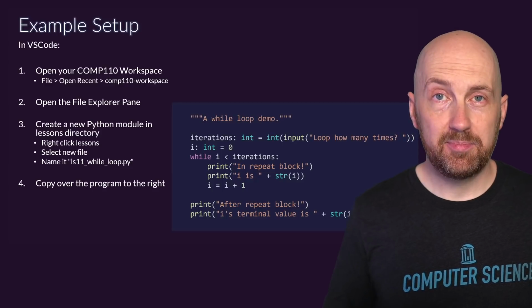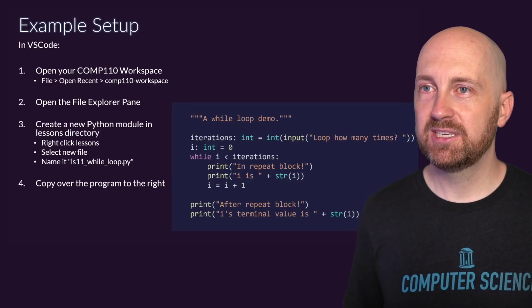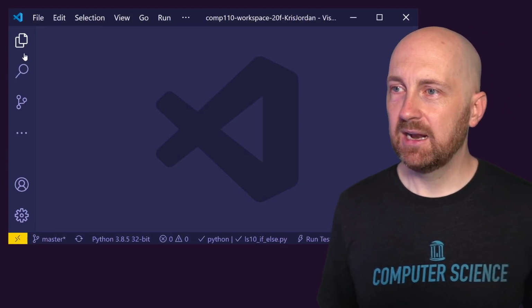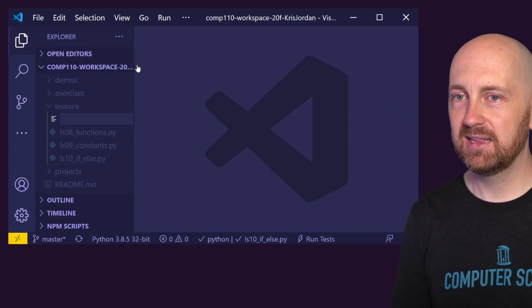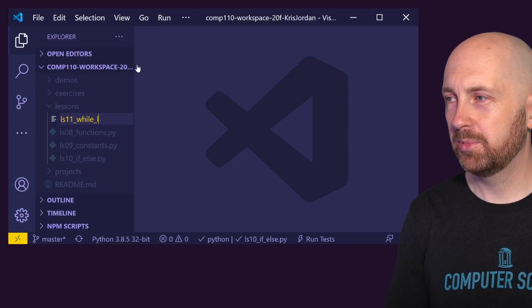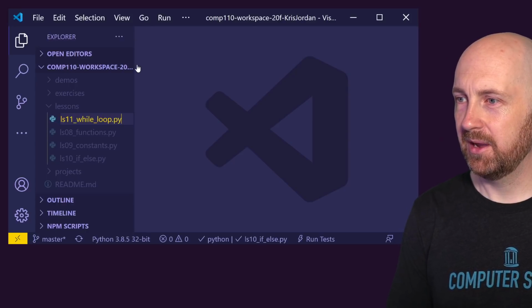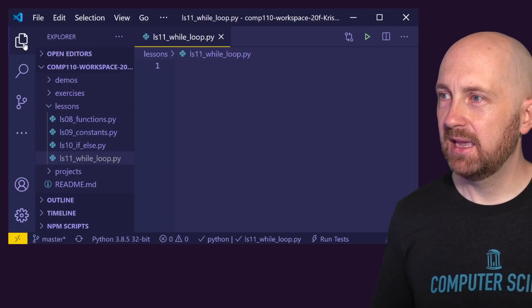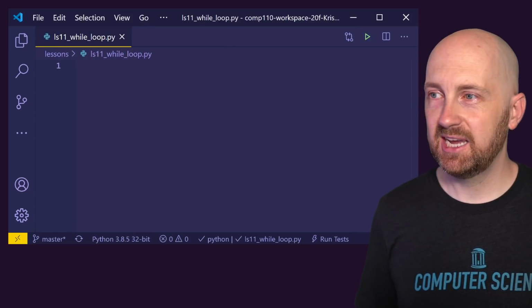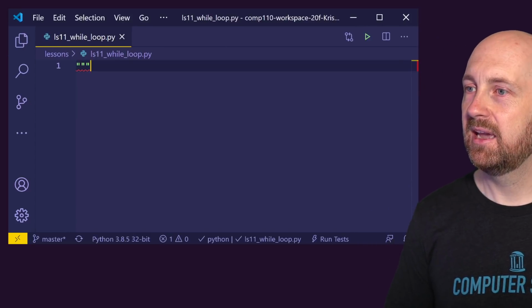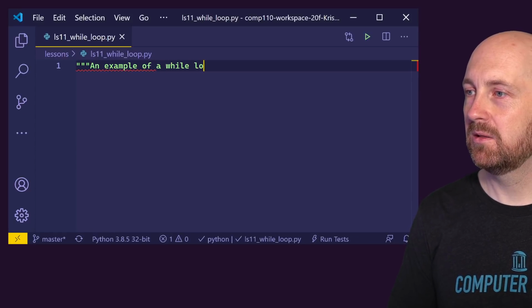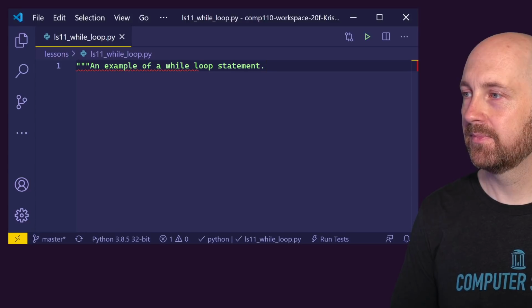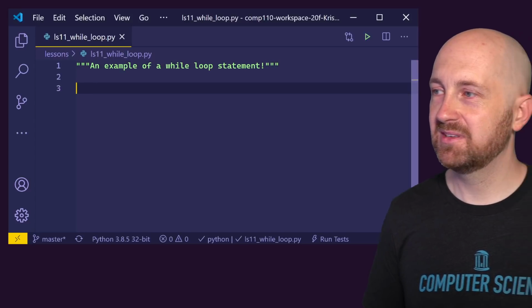We're going to have a setup again in VS Code where we're going to have a sample file that we can use. And I'm going to name this file in my lessons directory. I'm going to set up a new file that is ls11 while loop.py. Right? And that name of the file is in my tab here. And we'll make a docstring that says an example of a while loop statement! I'm going to make an exclamation point because this one's exciting.